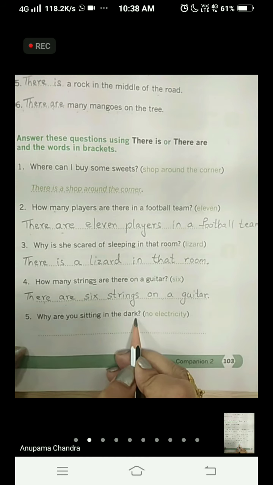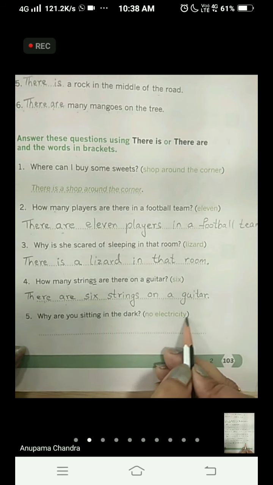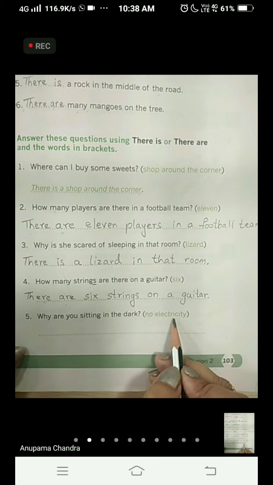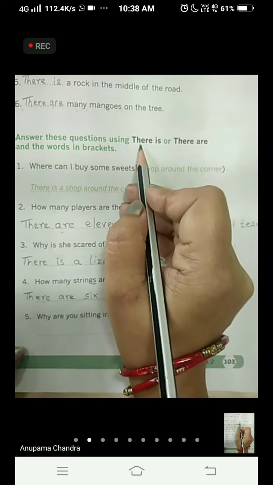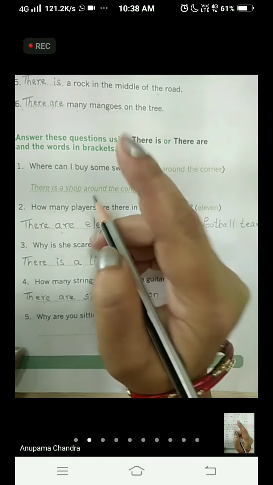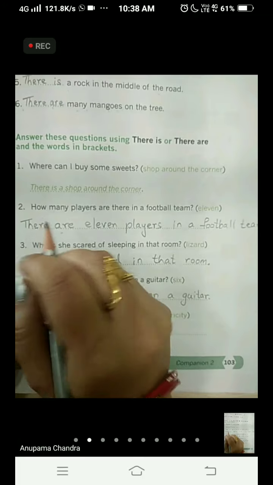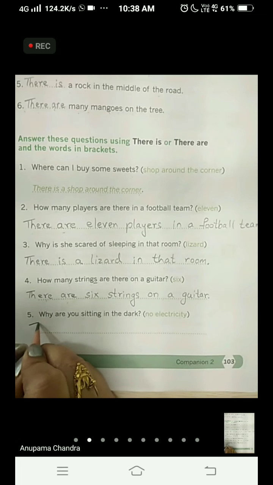And in the bracket it is written no electricity. Now when we talk about electricity we consider it as 1 and S is also not there. So we'll consider electricity as 1. So we are going to write what? There is, because we are talking about not more than 1. So we will start the sentence with there is.